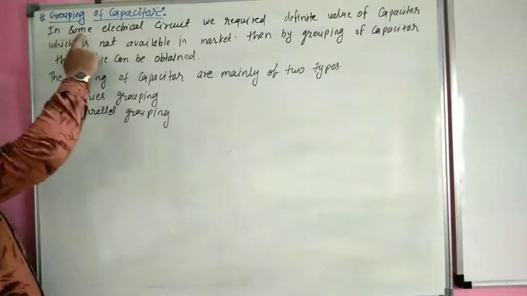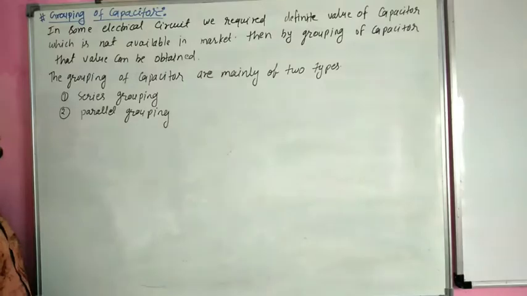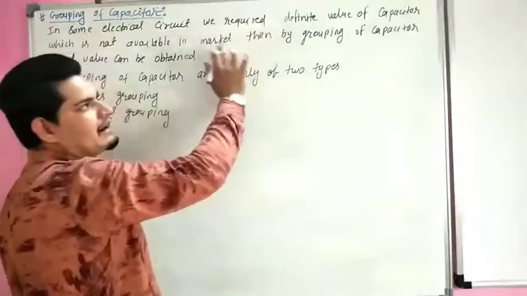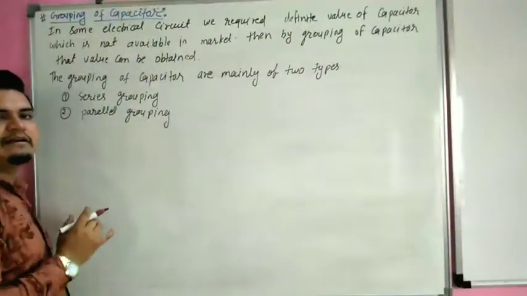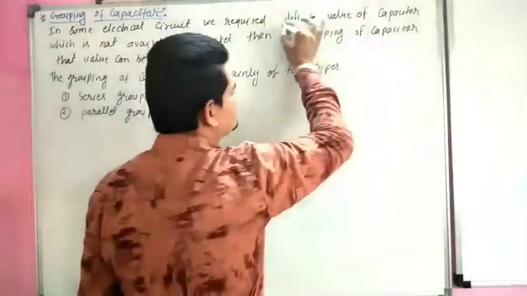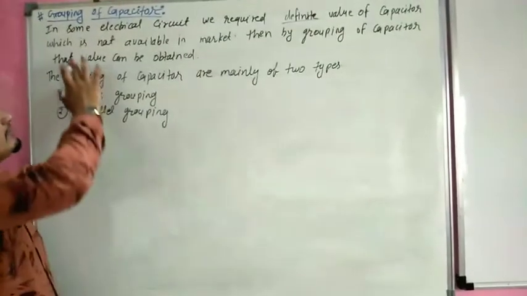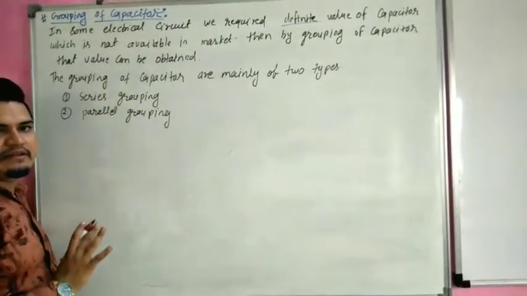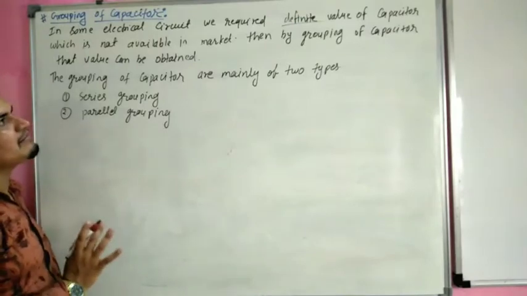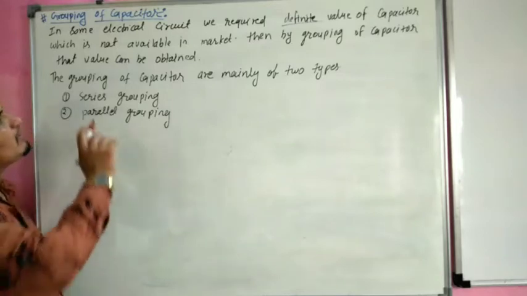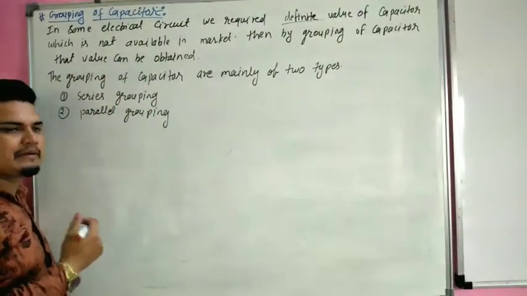It means in some electrical circuit we require a definite value of capacitor, a certain value which is not available in the market. Then by grouping of capacitors that value can be obtained.